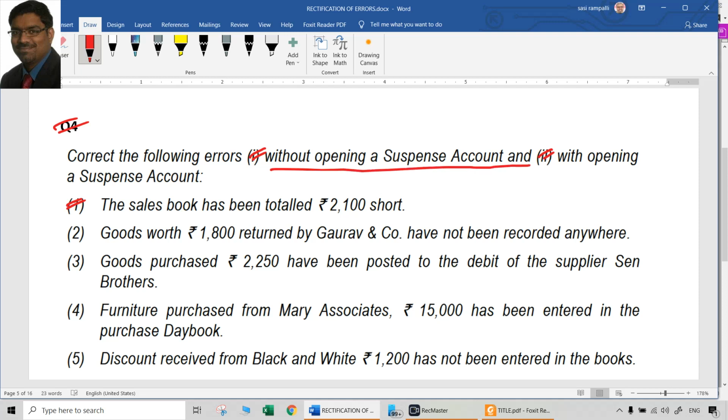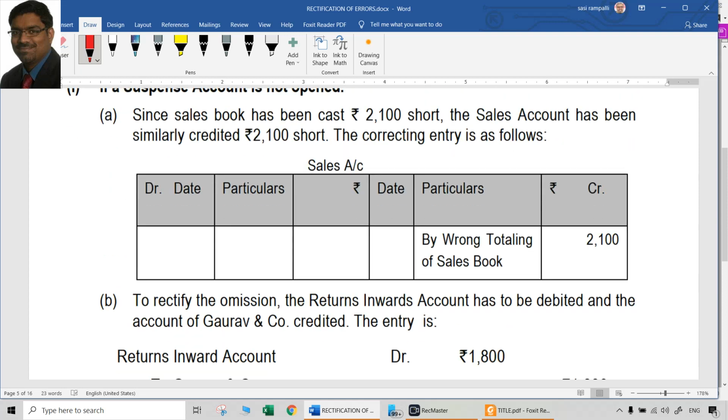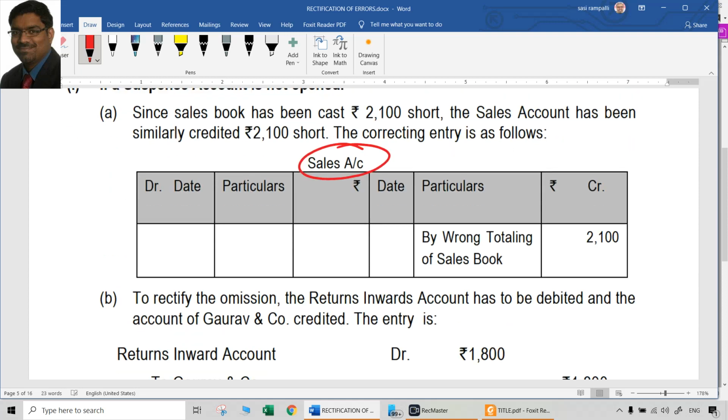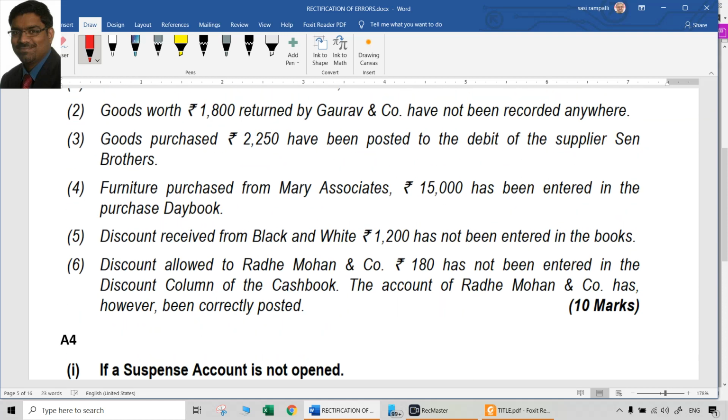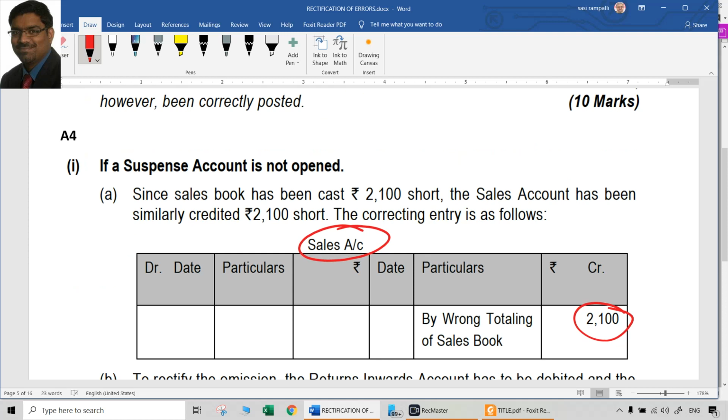Then we can come back to with opening suspense account later. So without opening suspense account, what has to be done? Directly go to the sales account and credit that sales account with 2100 by saying that by undercasting of sales book. That's what you can use the word. Correct word is undercasting of sales book. That is 2100. Simple.